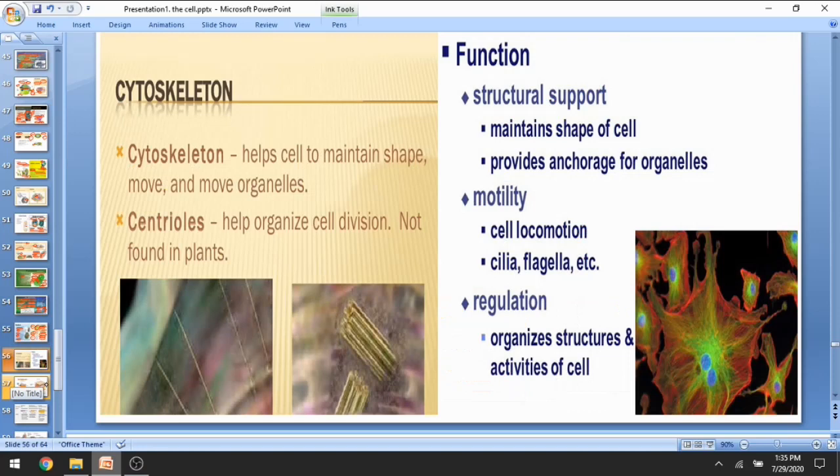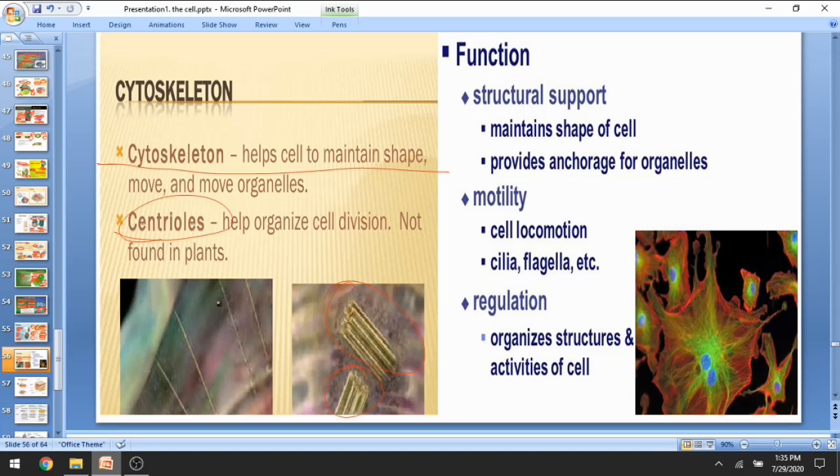Cytoskeleton. These cytoskeletons are another type of organelle which help in maintaining shape. They look like a collection of sticks put together, and they help in maintaining the shape and structure of the cell, and are responsible for moving organelles from one place to another.